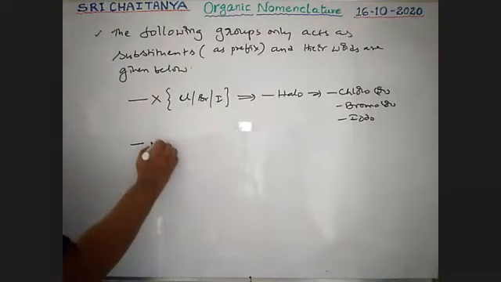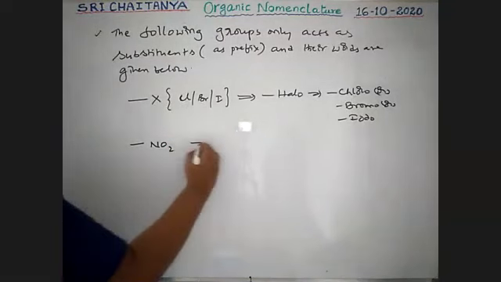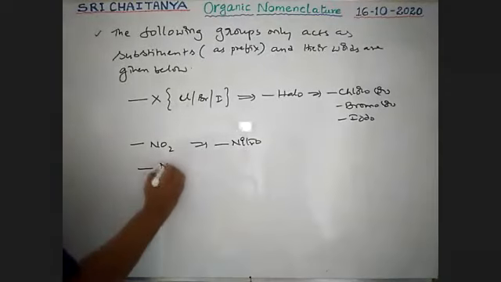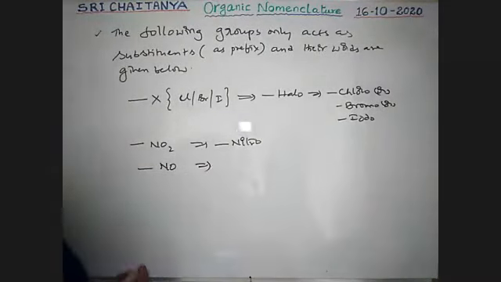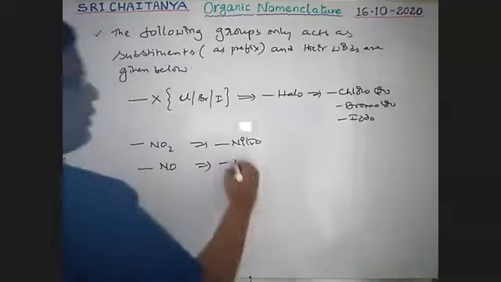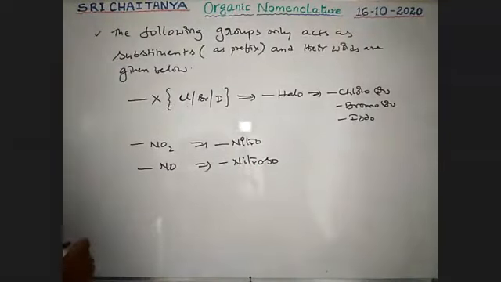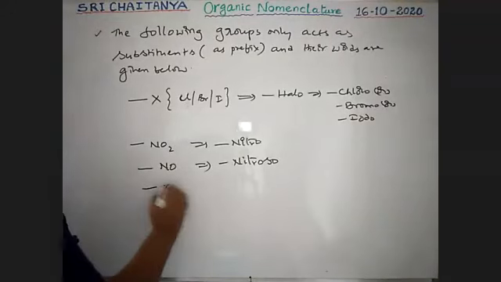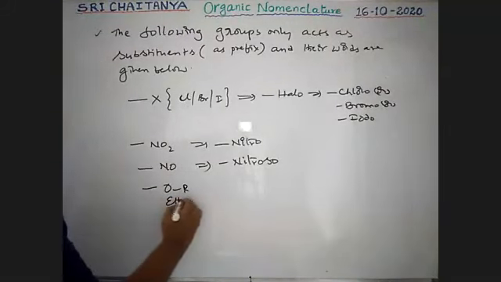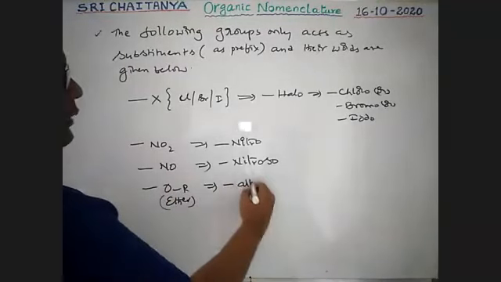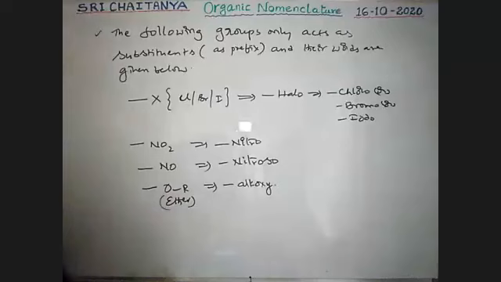Next, NO2 group, which is always nitro, and the NO group is nitroso. Next, OR, which is called ether. Ether is always taken as a substituent, and the word alkoxy is used.